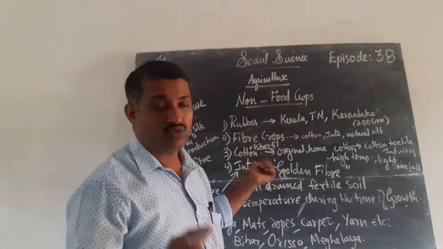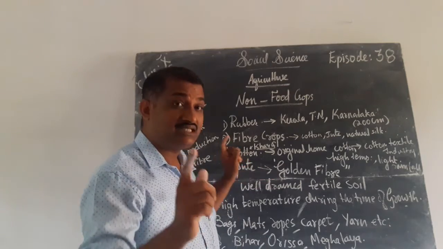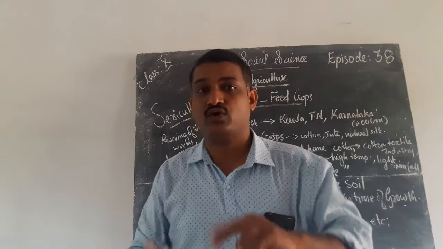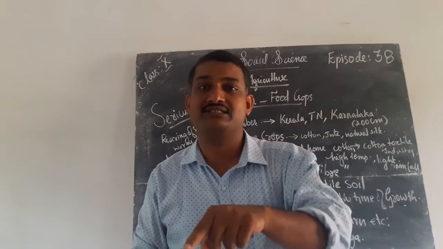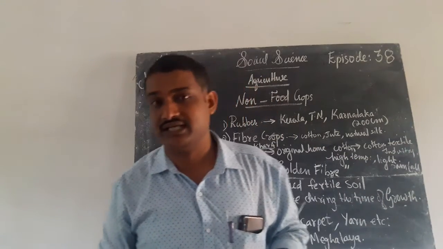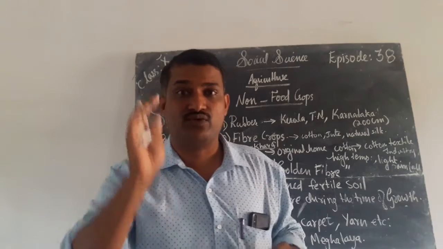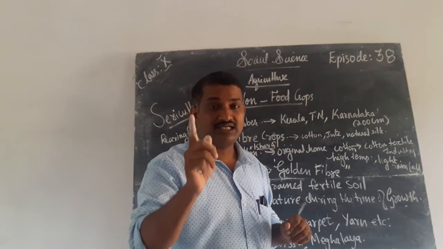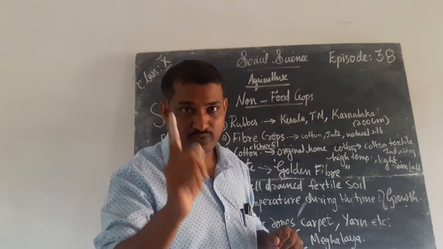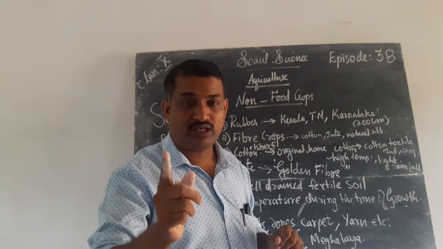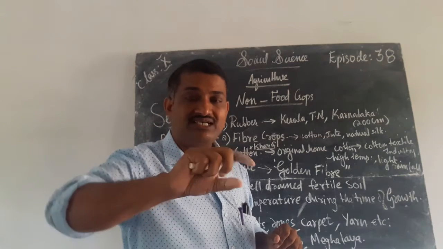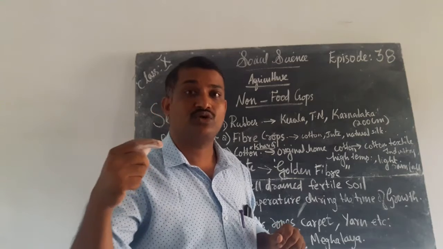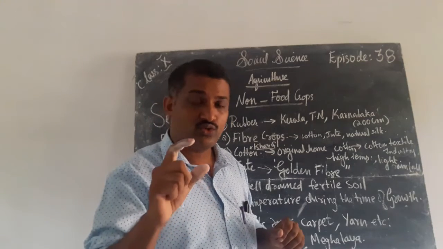Cotton is also a kharif crop. You studied that there are two types of crops: rabi crops and kharif crops. Cotton is considered a kharif crop. Once again, listen. Cotton is a natural fiber. First point, cotton is a natural fiber. The raw material of this cotton is changed in the factories or industries and made into cotton clothes, or cotton textile industries.